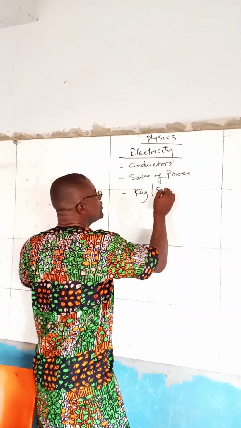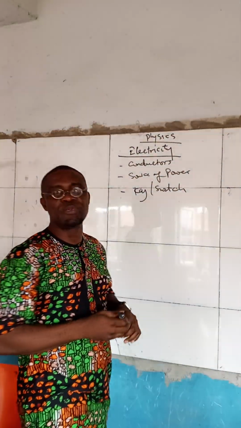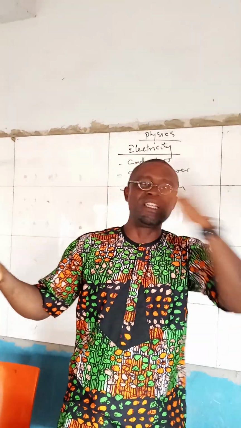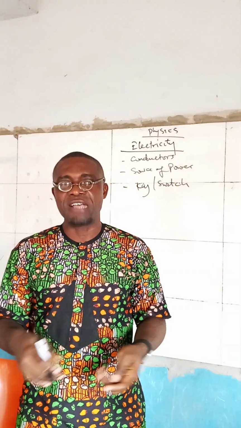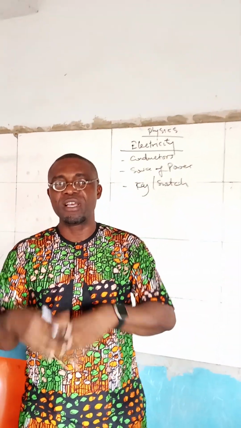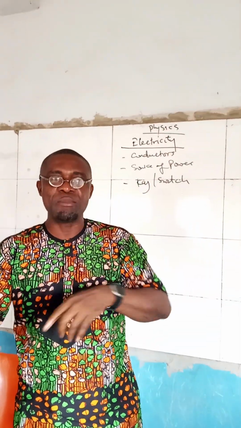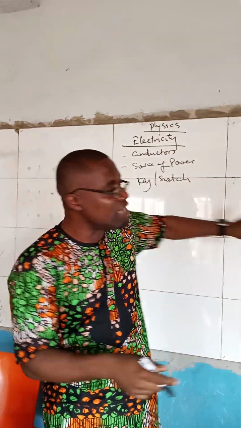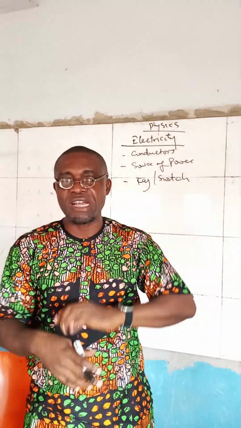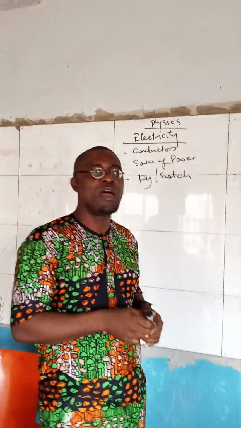Key or switch. The key must be closed. Closing the key means to put on the light. That's layman language, but in physics we call it closing of the switch. When you open it, that means you put it off. So when these things are there and the key is not closed, current cannot flow. So that's the only scenario where current will flow.